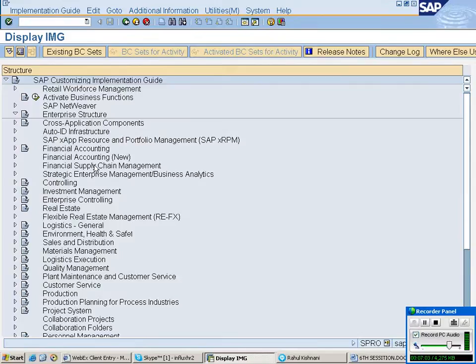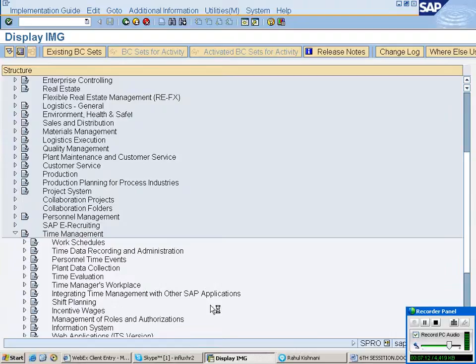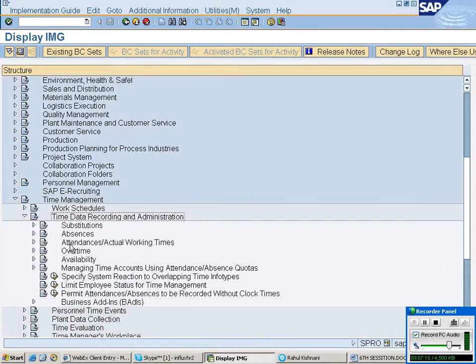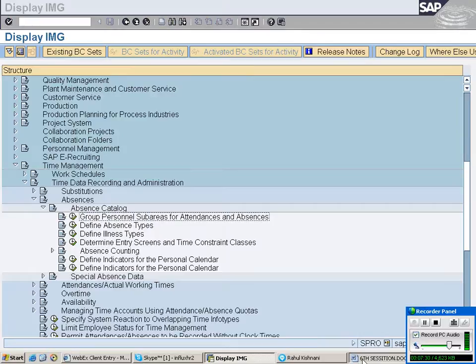So here the first step is to group personnel sub areas for the attendances and absences, as we have done for paid absences.